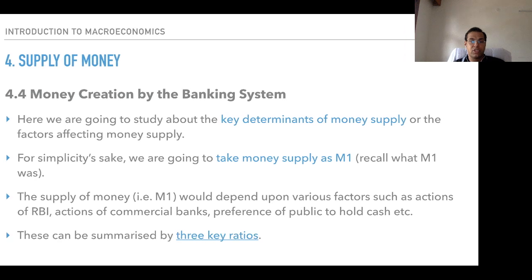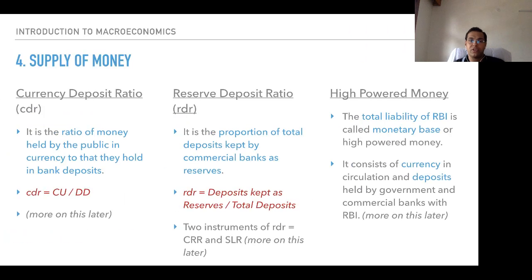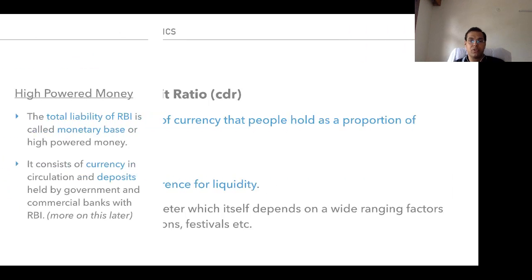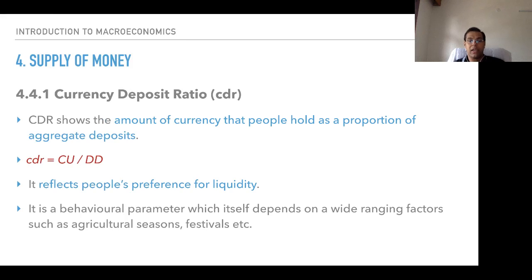So the first ratio is the currency deposit ratio, followed by the reserve deposit ratio, and the third one is high powered money. Now you would be able to better understand and appreciate these things. Currency deposit ratio shows the amount of currency that people hold as a proportion of aggregate deposits.